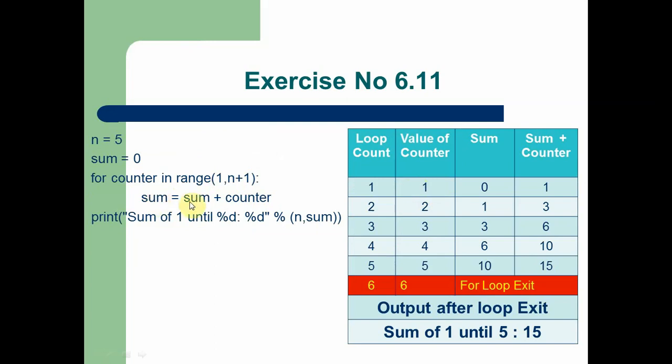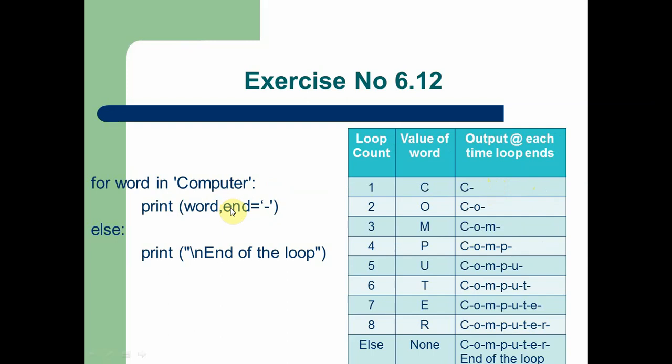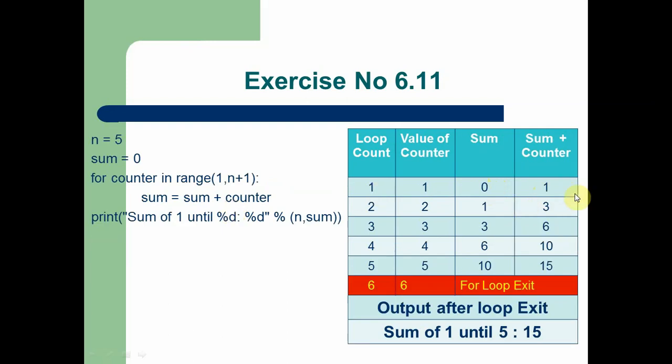At that time the statement sum is equal to sum plus counter executes. When the first loop starts, the value of sum is 0. That's why 0 is placed in the sum variable. The counter variable consists of 1. So after adding 0 plus 1, the overall value of sum is 1.